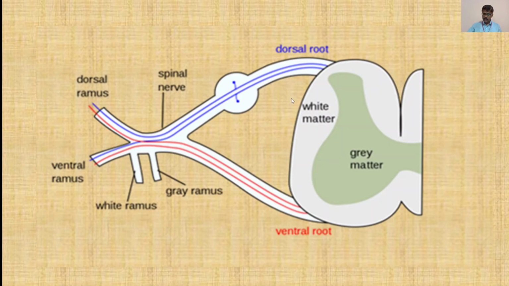This is called the dorsal root and this is called the ventral root, as explained to you in the earlier slide. Here, this joins here and this ventral root joins here, and it gives rise to this spinal nerve. The branch here is called the gray ramus and this is called the white ramus. This is the ventral ramus and this is the dorsal ramus. These are the spinal nerves originating from the spinal cord.